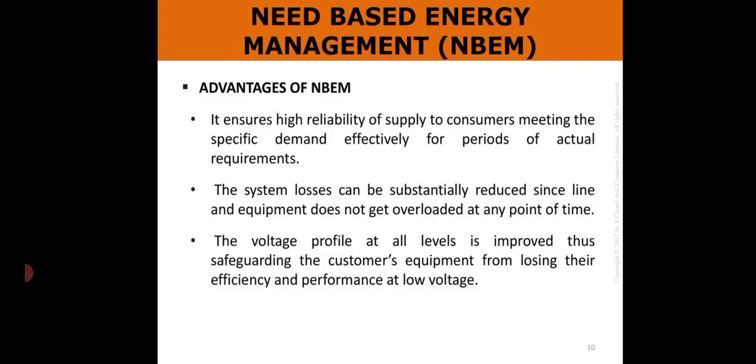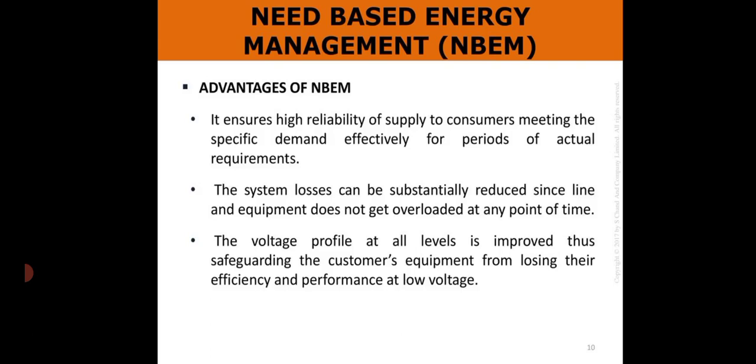First, the advantages of need-based energy management. First, it ensures high reliability of supply to a consumer, meeting the specific demand effectively for periods of actual requirements. Next, the system losses can be substantially reduced since lines and equipment do not get overloaded at any point of time.